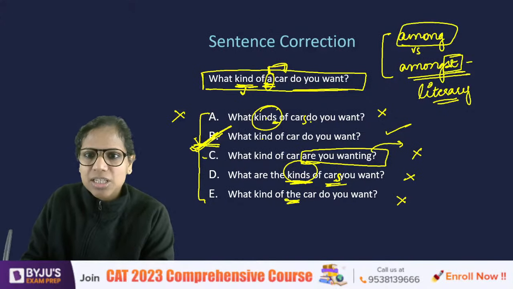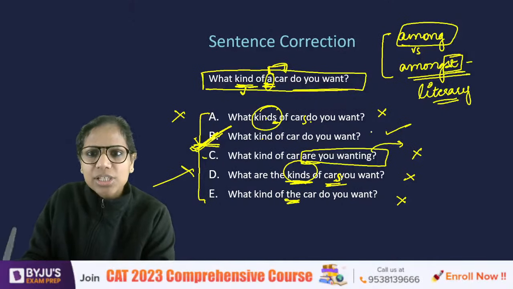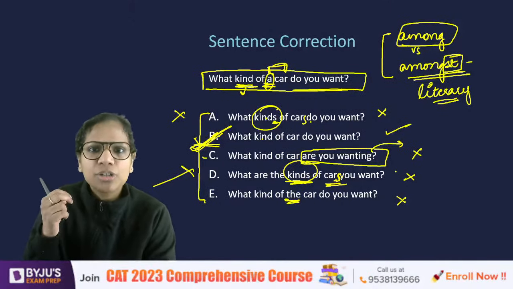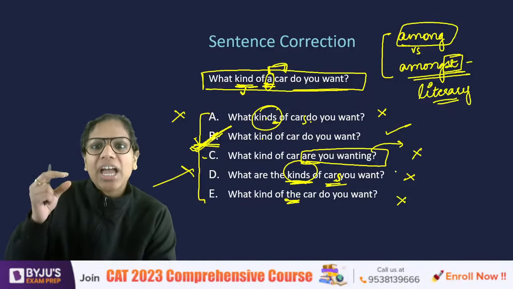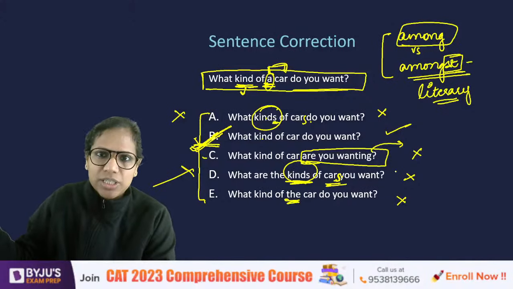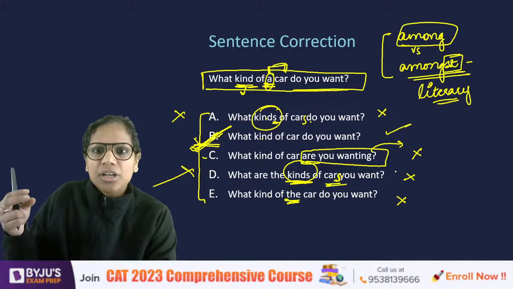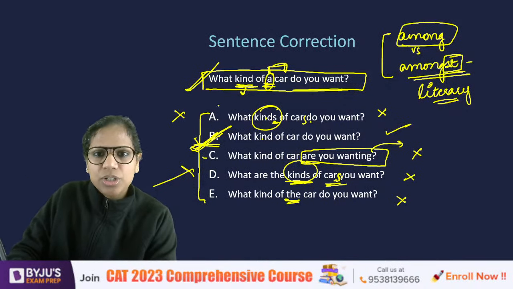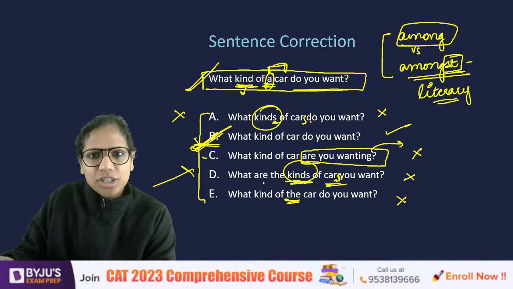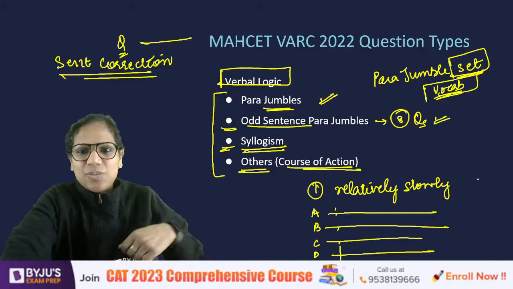Kind of car makes sense. Kinds of car does not make sense. D eliminated. So I haven't even read the whole sentences till now, but I've been able to eliminate 2 options. So read vertically, spot the differences, and then eliminate the incorrect ones. That's how you go about sentence correction questions. Spot as many errors as you can in the question sentence, read it relatively slowly, read vertically, spot differences, eliminate. Okay, hope this helps.